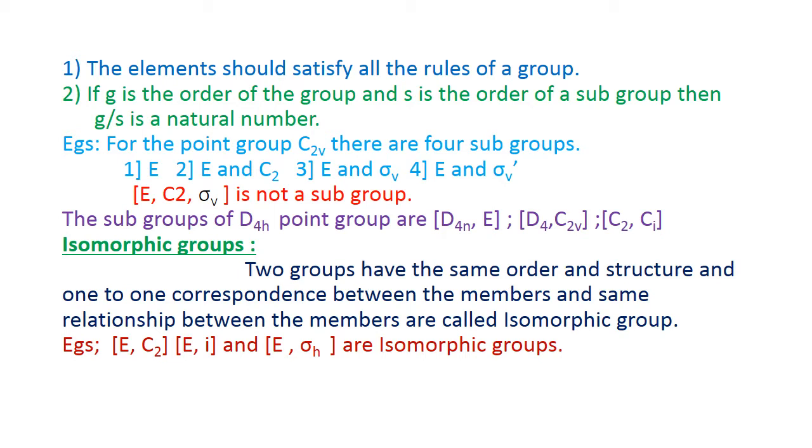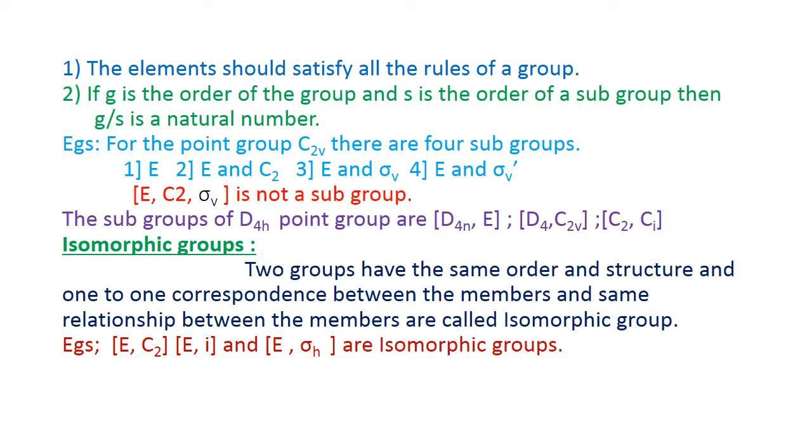The next one is isomorphic groups. If 2 groups have the same order and the same structure, with a one-to-one correspondence between the members and the same relationship between the members, they are called isomorphic groups. The first condition is that the 2 groups have the same order and the same structure. The second is that there is a one-to-one correspondence between the members of the groups.